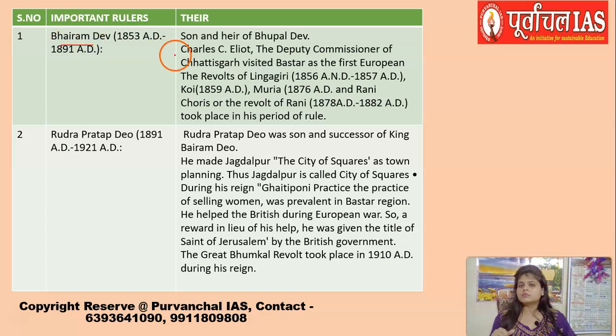He was the son of Bhupal Dev and he acceded to the throne. During this time, Charles C. Eliot, the Deputy Commissioner of Chhattisgarh, visited Bastar. He was the first European to have come to Chhattisgarh. But then during this time happened the revolt of Lingagiri, revolt of Mudia, revolt of Koi, Rani revolt, which is known as Chores or revolt of Rani. All of these revolts took place at the time of whom? Bhairam Dev. These are all the tribal revolts that I will be covering.